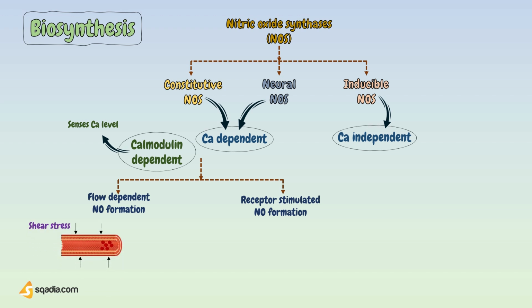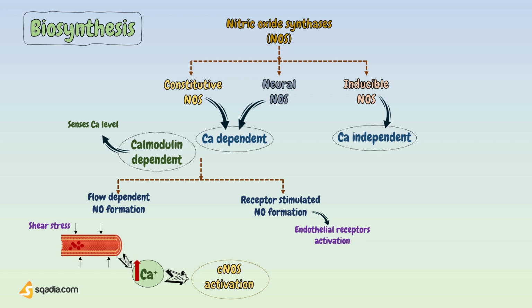In flow-dependent nitric oxide formation, shearing forces acting on the vascular endothelium generated by blood flow cause a release of calcium and thus subsequent constitutive nitric oxide synthase activation. While in receptor-dependent nitric oxide formation, endothelial receptors activate a variety of ligands that stimulate calcium release and thus ultimately cause constitutive NOS stimulation. On the other hand, the inducible NOS activation is calcium independent.